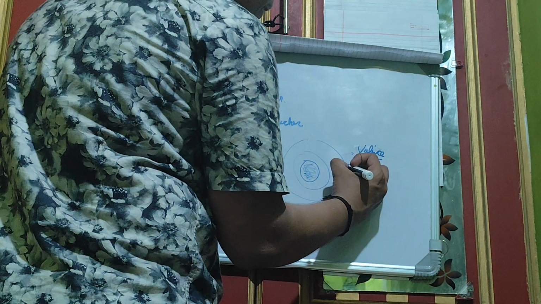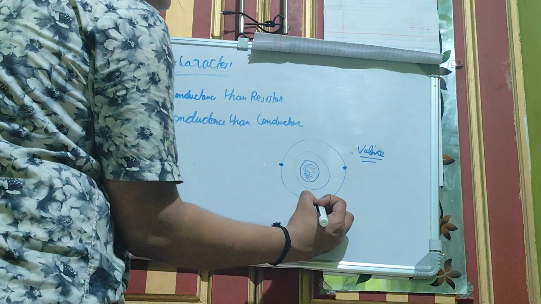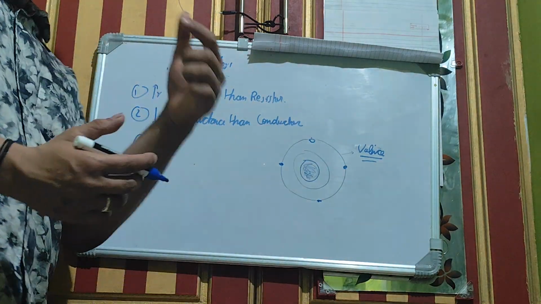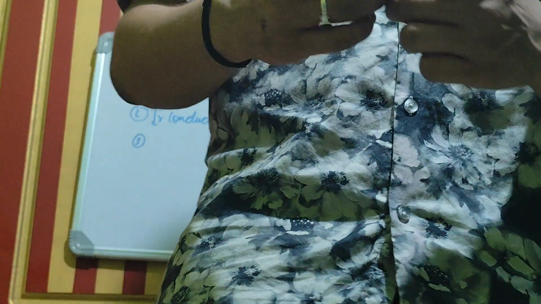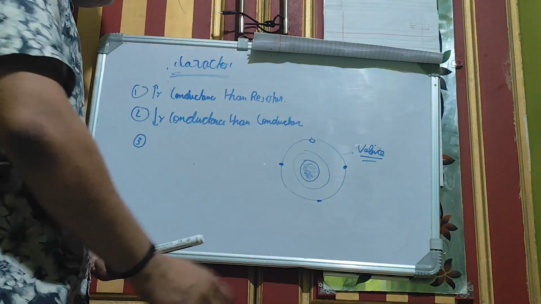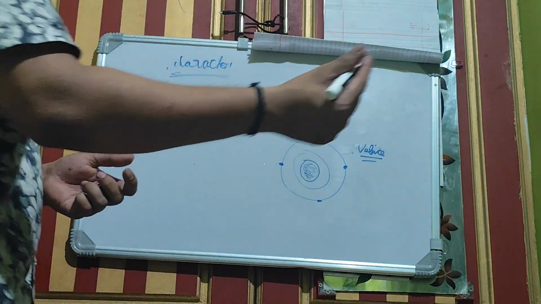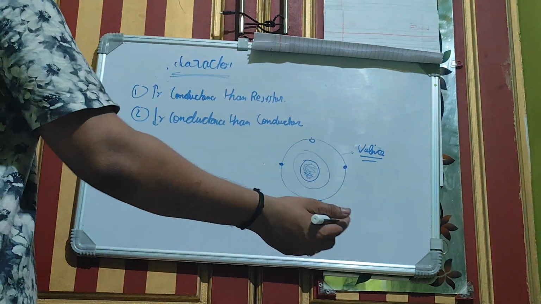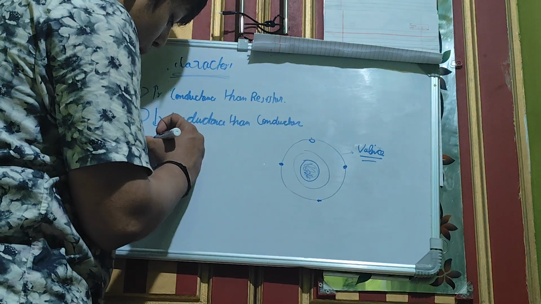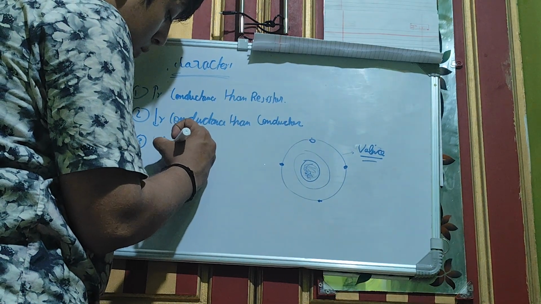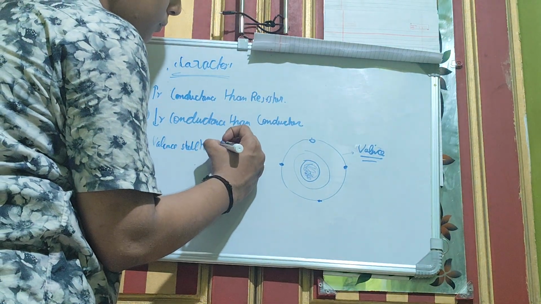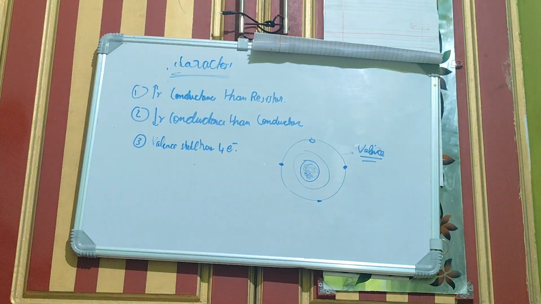And this valence shell always has 4 electrons: 1, 2, 3 and 4. Only the compounds having 4 valence shell electrons can be semiconductors. So that's one thing you definitely should have so as to be a semiconductor. The valence shell has 4 electrons.